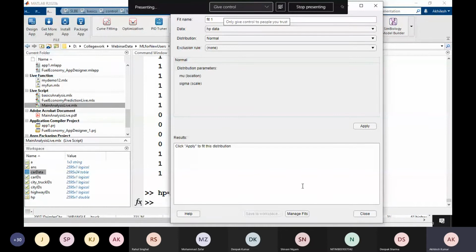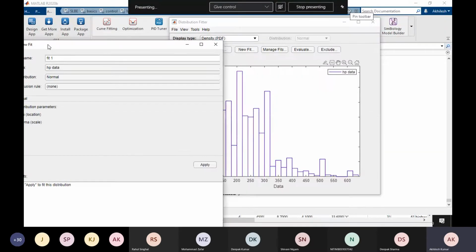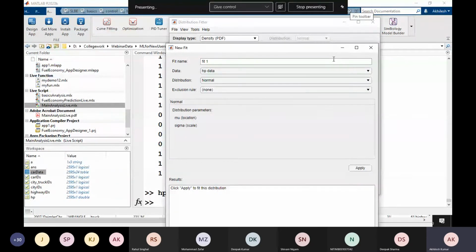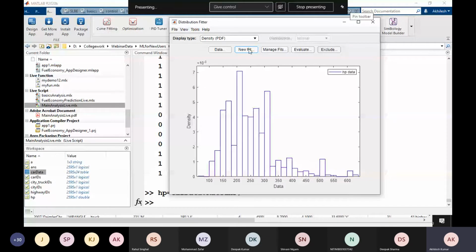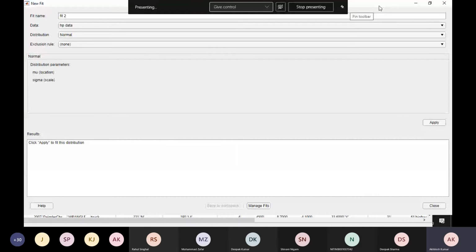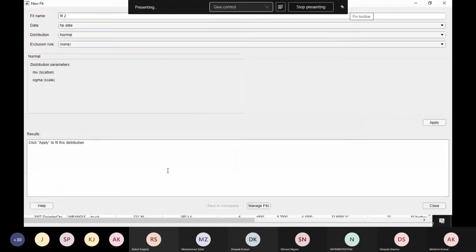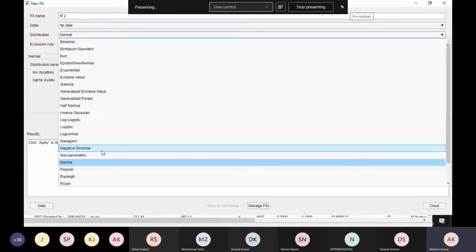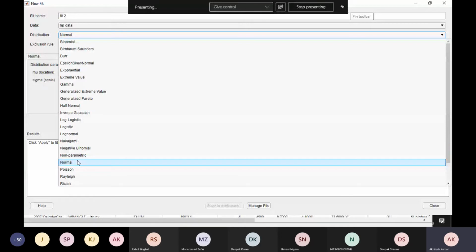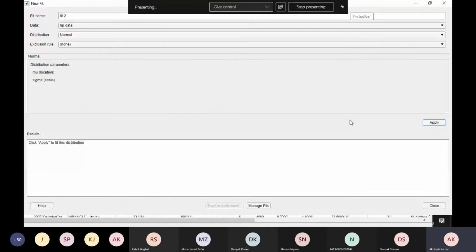Okay, now the fitting part. Let me close this. First of all, New Fit. The second step is this fitting part. What kind of fitting do you want? Different kinds of fittings are available. Let's say that I am going to choose normal fitting and I'm going to apply it here.